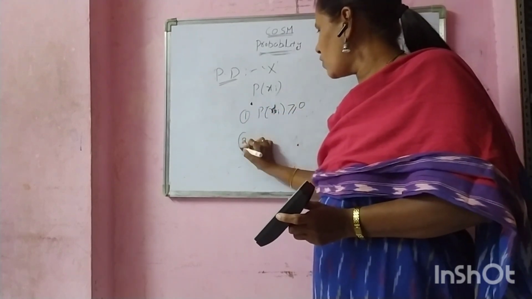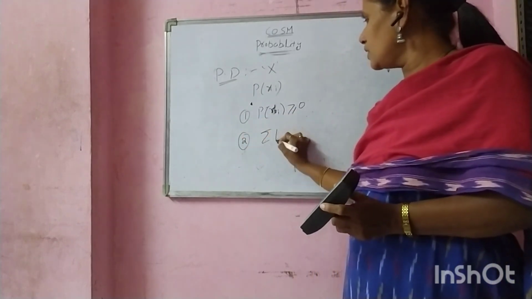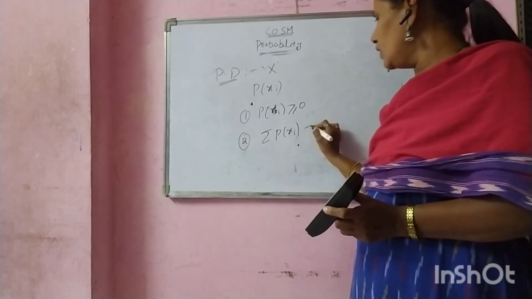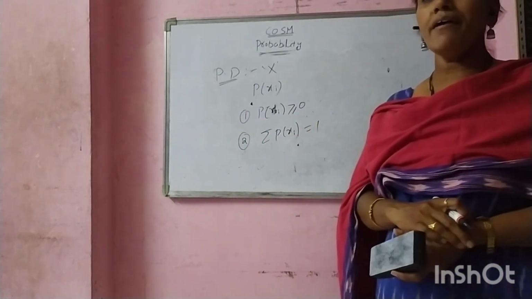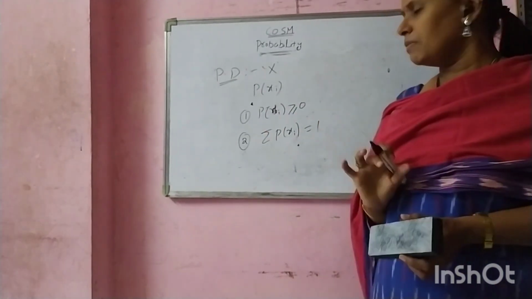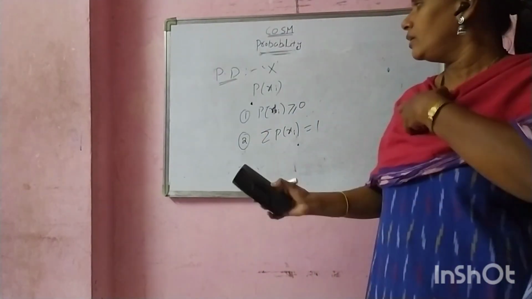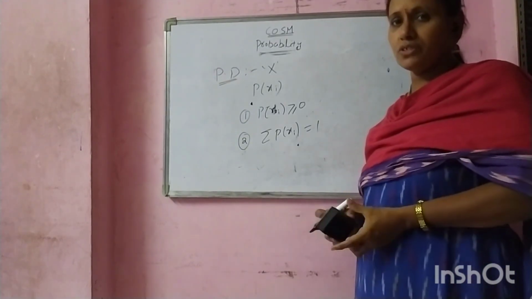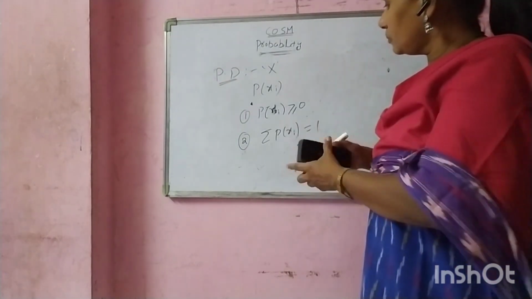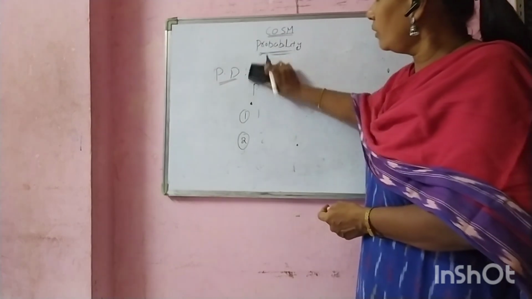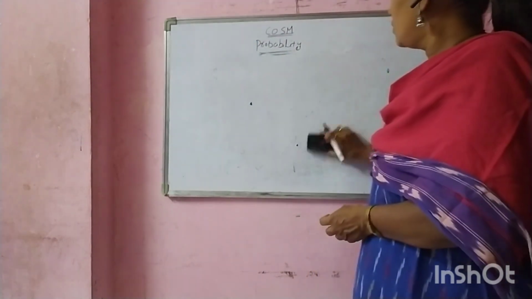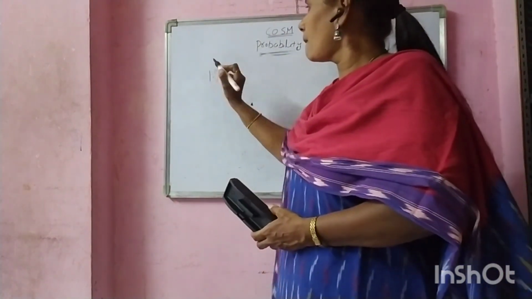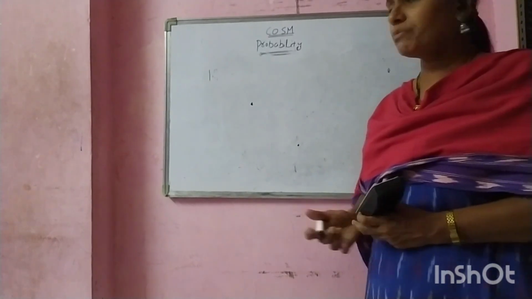Second, it satisfies the following condition: the summation of P of xi equals 1. Adding all the values, we get a total of 1. These are the probability distribution conditions. There are two types of distributions. The first one is discrete probability distribution.